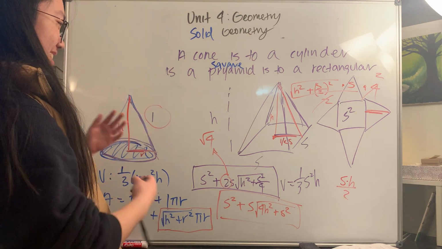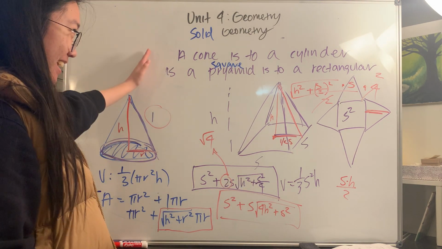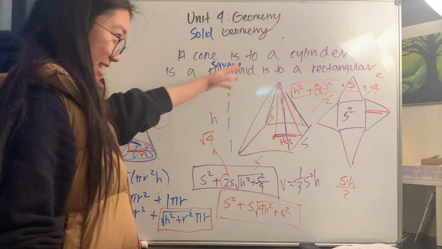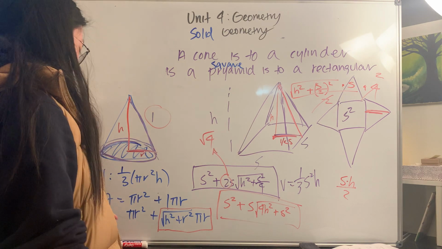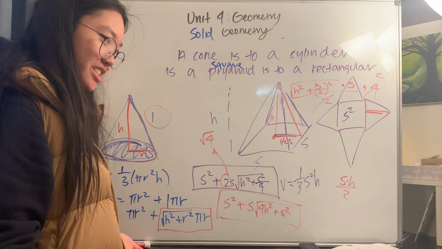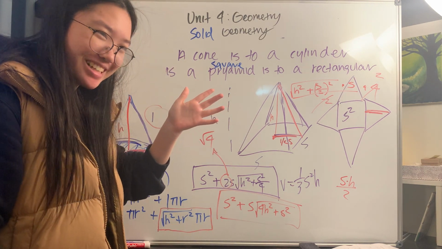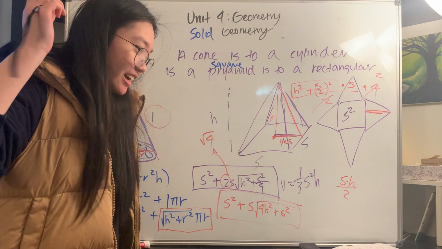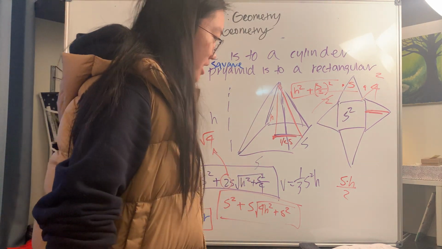Alright, and so this concludes the reason why I wrote in the beginning, a cone is to a cylinder as a square pyramid is to a rectangular prism. Thank you guys for watching. Do not memorize the formulas, but understand how we derived all of these. And I'll be back to talk about spheres.